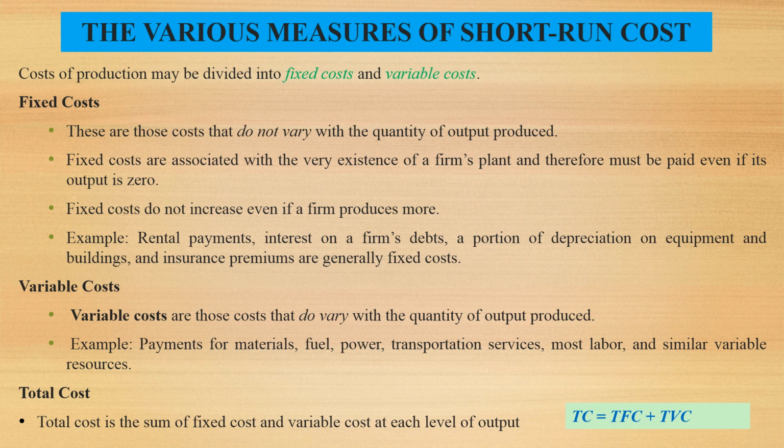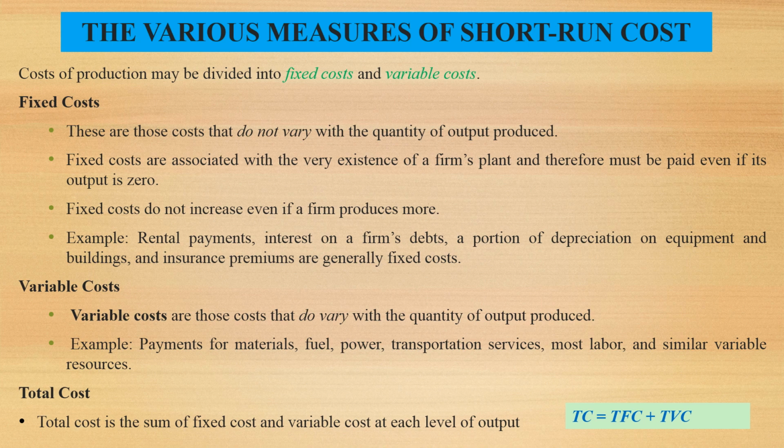Fixed costs don't increase even if a firm produces more. For example, rental payments, interest on a firm's debts, a portion of depreciation on equipment and buildings, and insurance premiums are generally called fixed costs.